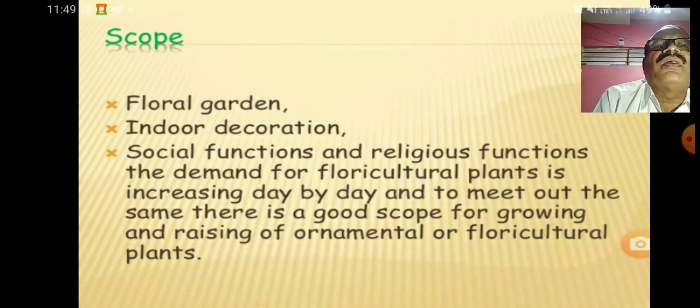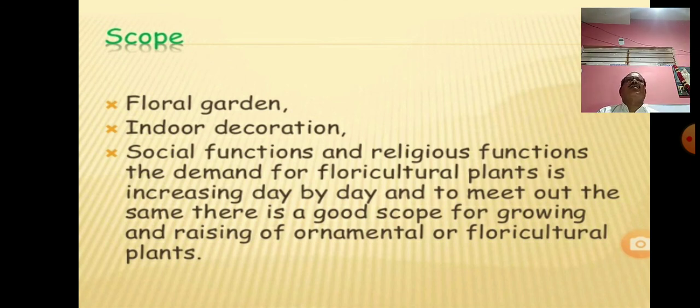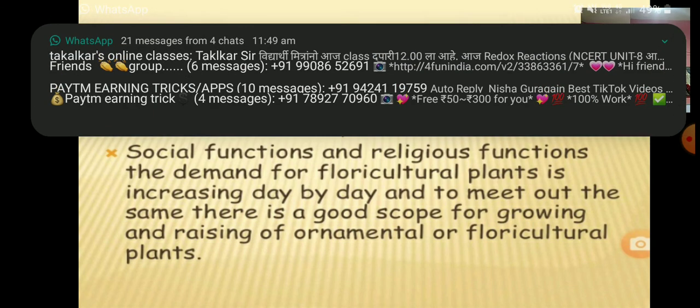To meet the same, there is good scope for growing and raising ornamental and floricultural plants.